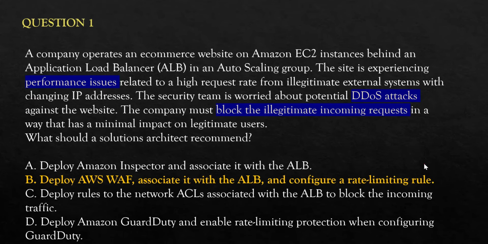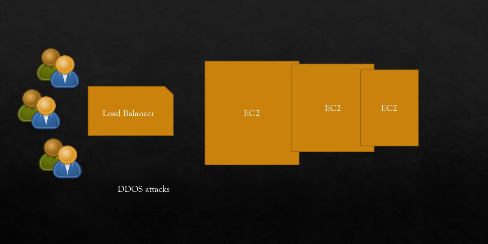I'm going with the first question. This is the question, and I've also highlighted the answer for this. You can pause the video so that you can read it better. This is a question related to a DDoS attack. You have a set of users accessing EC2 via a load balancer. You have your website on EC2. Now you want to make sure that only legal users, suppose this set of users, can access the website.